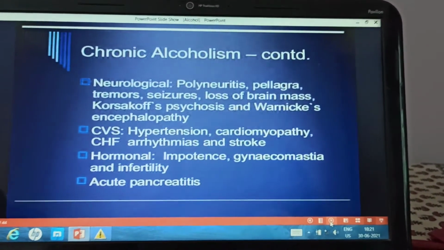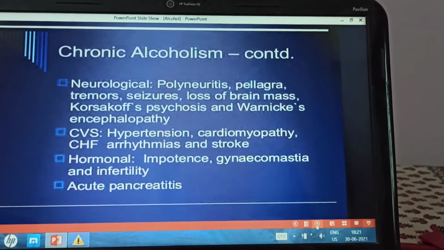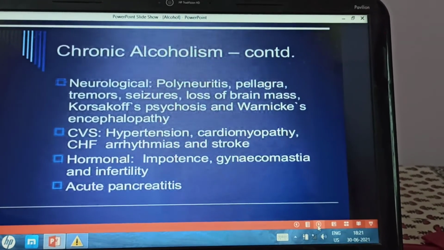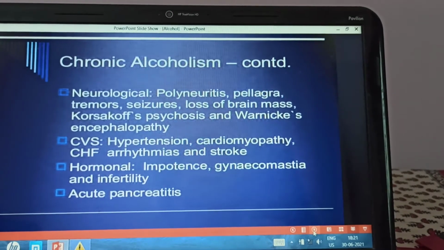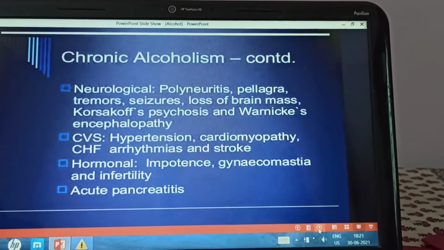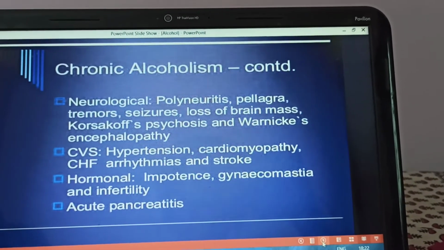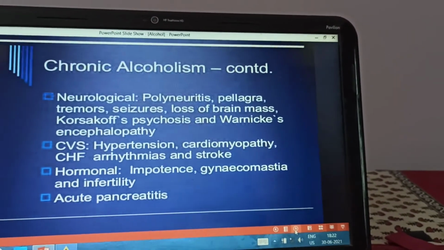Then neurological effects: polyneuritis can occur, pellagra can occur, or vitamin B deficiency, tremors, convulsions, loss of brain mass, Korsakoff psychosis, where the patient can develop psychotic symptoms, and Wernicke's encephalopathy. These are the neurological effects of chronic alcoholism.